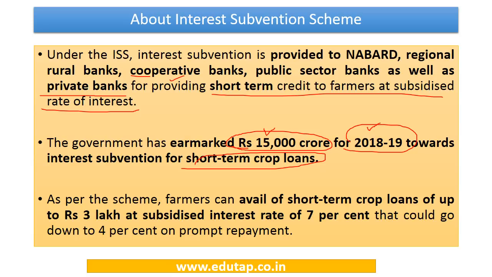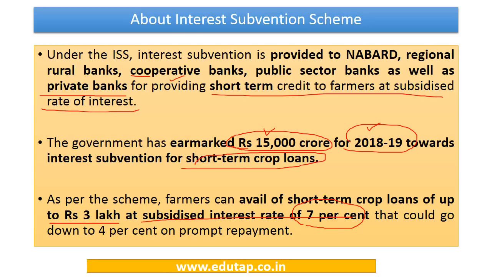This becomes important for us, as a straightforward question can be asked on this aspect. As per the interest subvention scheme, farmers can avail short-term crop loans of up to rupees 3 lakh at a subsidized interest rate of 7%. So if farmers have to get a loan of up to rupees 3 lakh for short-term crops, they can get it at a subsidized interest rate of only 7%.